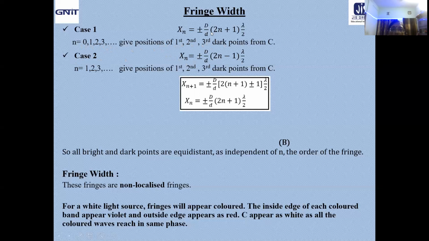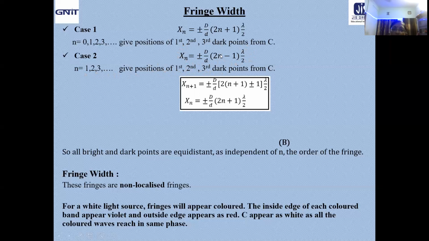Now case 2. If you consider case 2 in the form of minus, that means D by d into (2n minus 1) lambda by 2. In that case, n equal to 1, 2, 3 work equally well in place of n equal to 0, 1, 2. That means here n equal to 1 gives you the first minima, n equal to 2 the second minima, n equal to 3 the third minima. So during the exam, it will probably be better to use it, because it will be easier for you not to confuse that n equal to 1 means first dark, n equal to 2 means second dark, n equal to 3 means third dark.